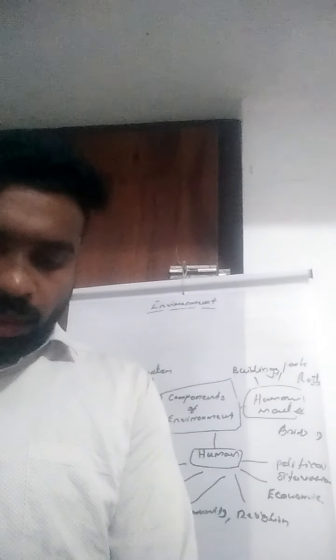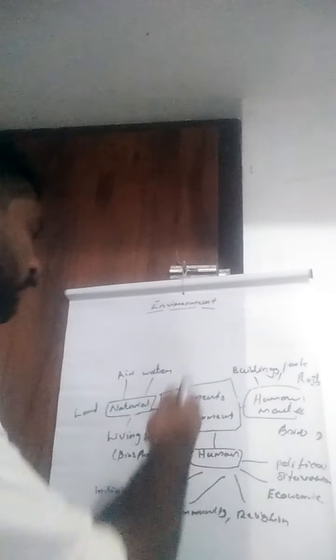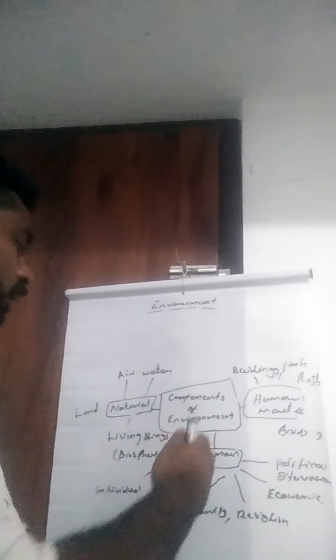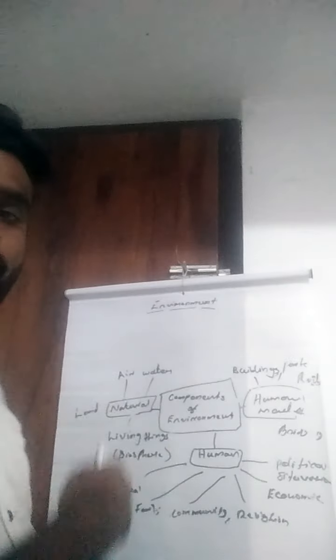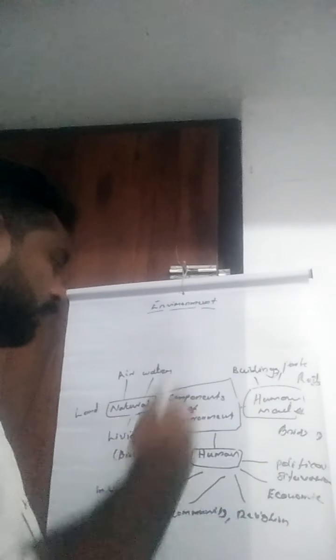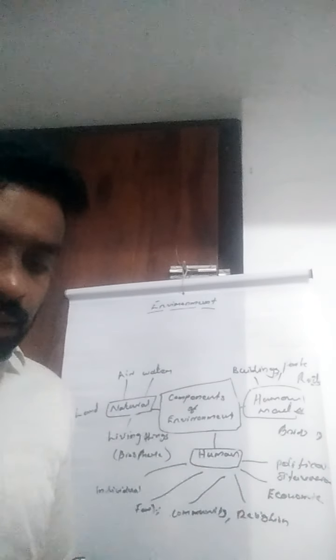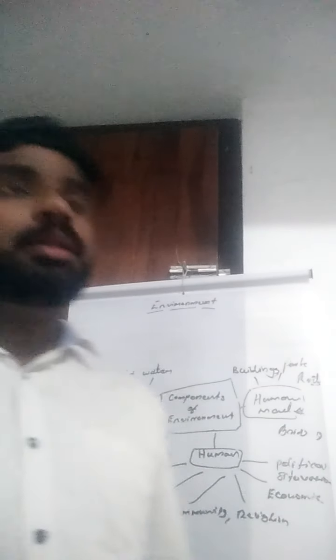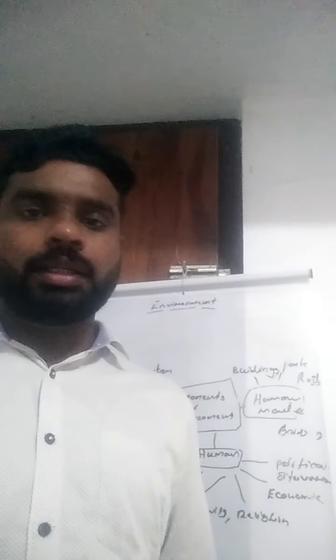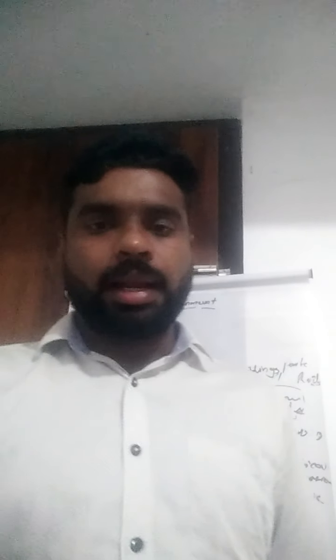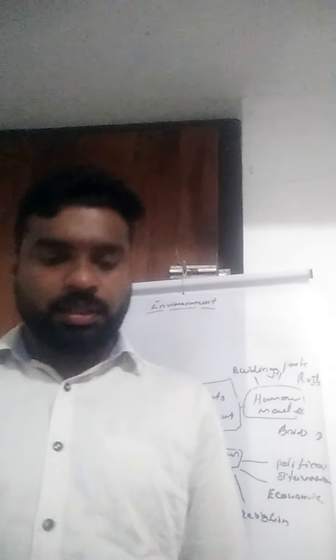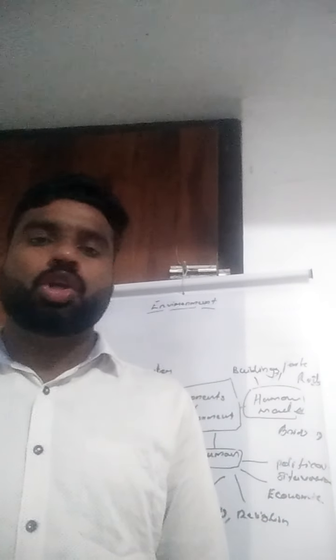So I am giving you a work. You can draw a flow chart of the components of environment: natural, human made and human.